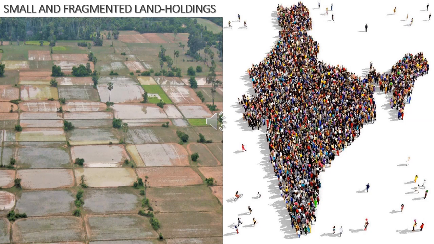Most of the farmers hold less than 2 acres of land. Their land area is getting diminished because the population is increasing. So most of the farmers have only small land, a low area for their agricultural activities. More than 60% of the Indian population still depends on agriculture. So small land holding is the main problem faced by the farmers, because India is densely populated and the agricultural land we have is not enough for the whole population.